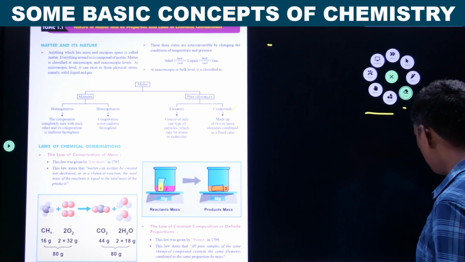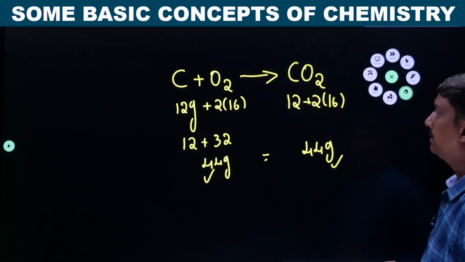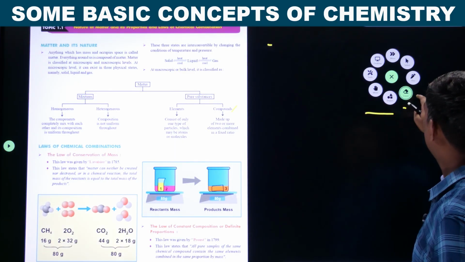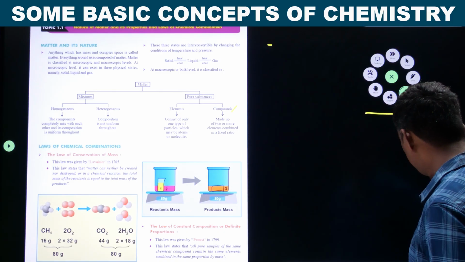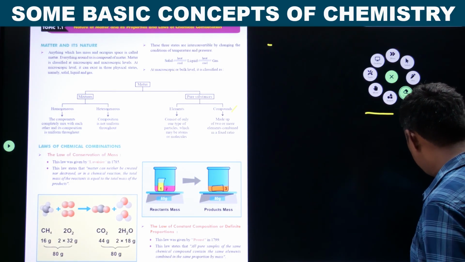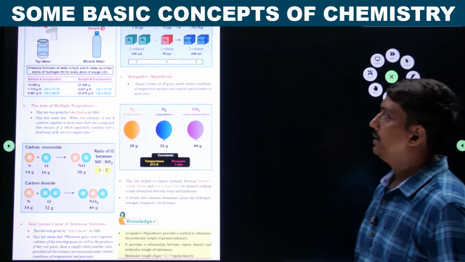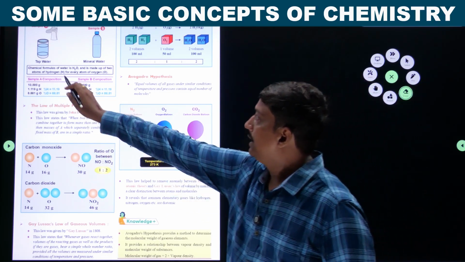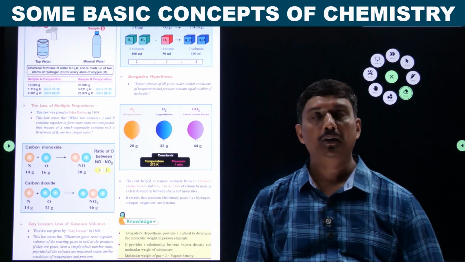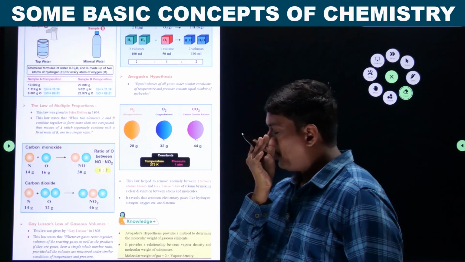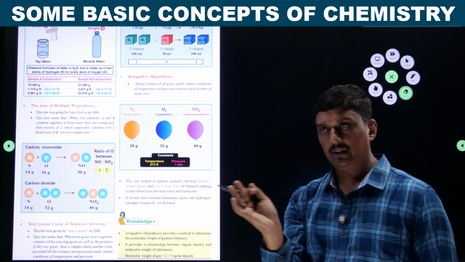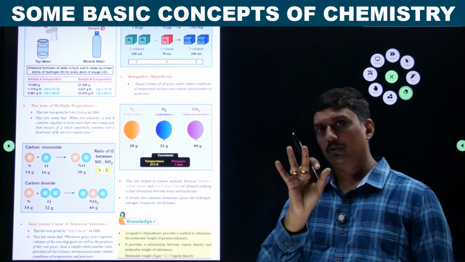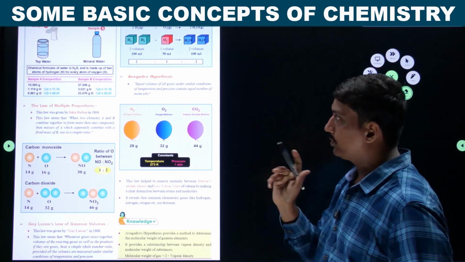Just take a small example. See, here one example is given: tap water and mineral water. Tap water, the source is that it is obtained through a tap. Mineral water is processed and it is also given to you. Both are water.